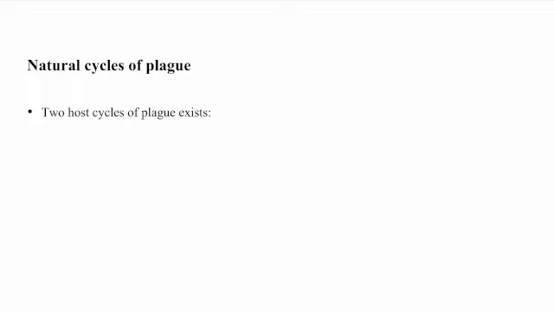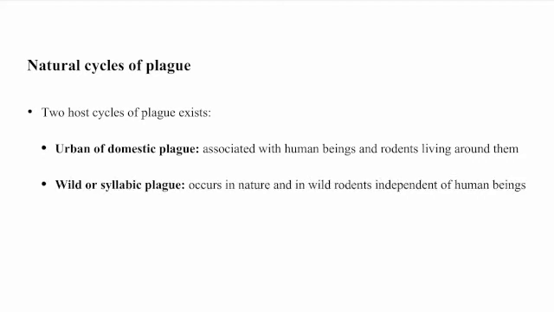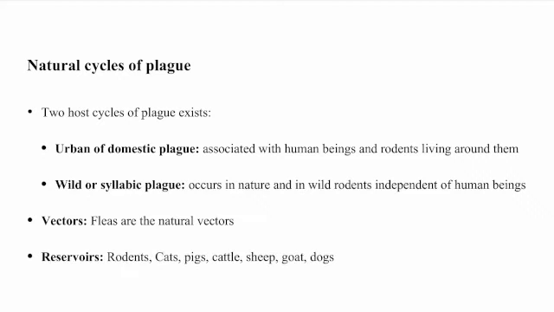And the natural cycles of plague include two cycles: urban or domestic plague, that is associated with human beings and rodents living around them, and another is wild or sylvatic plague that occurs in nature and wild rodents independent of human beings. So vectors are fleas, and they are natural vectors. Reservoirs are rodents, cats, pigs, cattle, sheep, goats, and dogs.